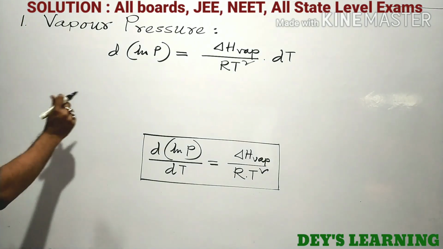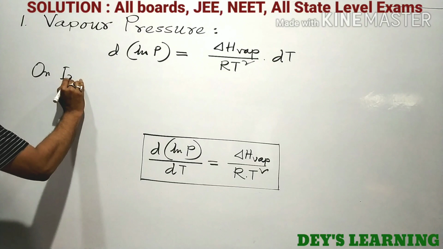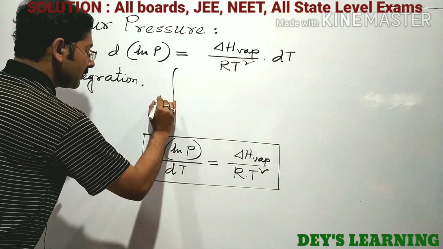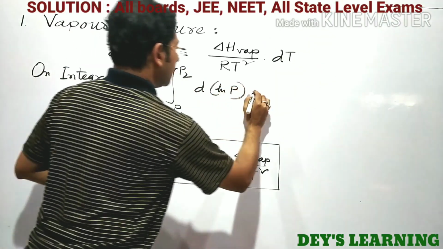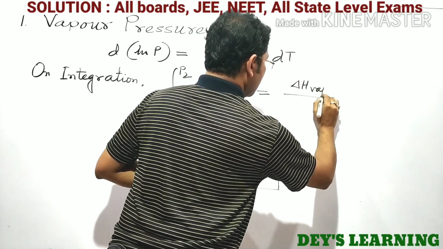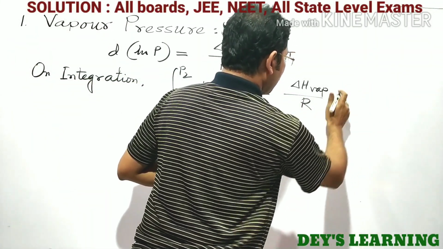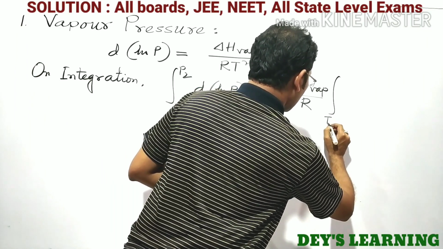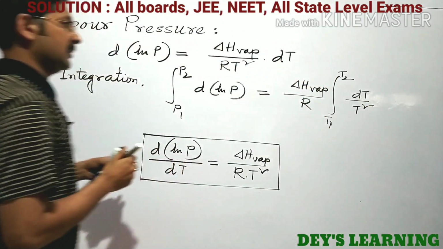Okay, so on integrating this equation within proper limits from P1 to P2, d ln P equal to del H vaporization by R, assuming that this del H is independent of temperature, definitely from T1 to T2 dt by T square.